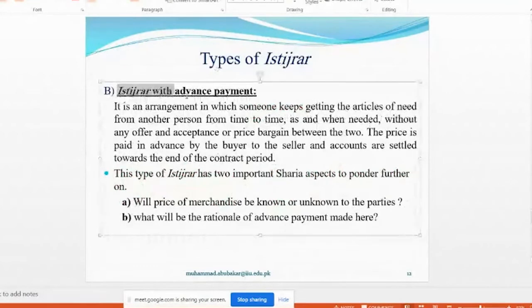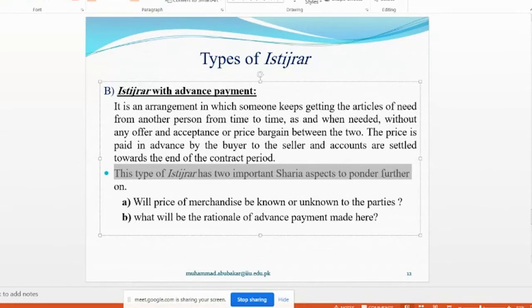The other is istijrar with advance payment. It is an arrangement in which someone keeps getting the articles of need from another person from time to time, as and when needed, without any offer and acceptance or price bargain between the two. The price is paid in advance by the buyer to the seller and accounts are settled towards the end of the contract period. Here the price is paid in advance. This type of istijrar has two important Sharia aspects to ponder further.